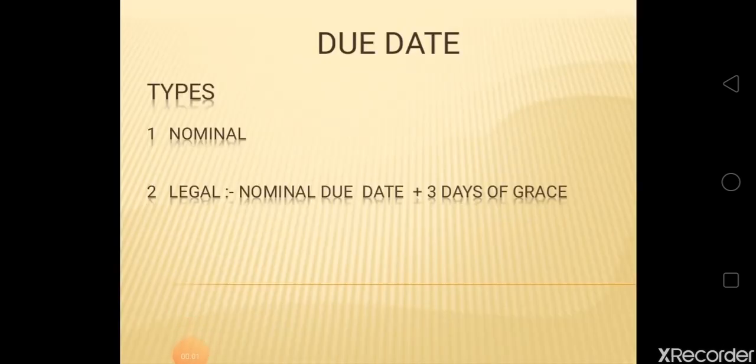Hello students, let's begin with types of due date. So the first type is nominal due date. It is a date which is calculated without adding 3 days of grace to the period of the bill.